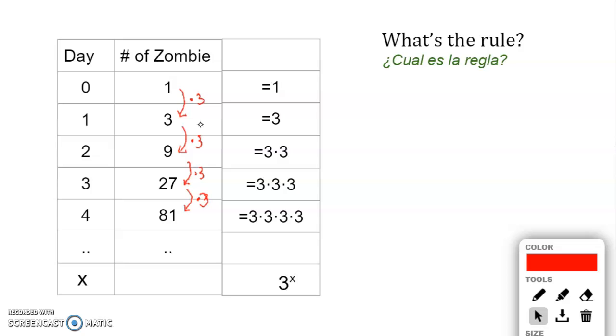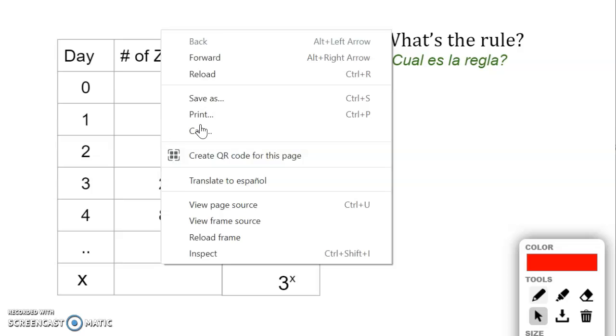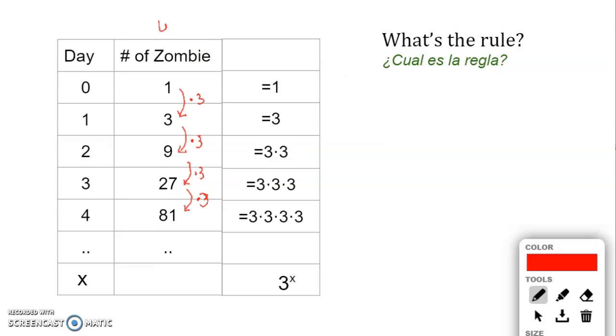If we say the number of zombies is y, and the number of days is x, then y is going to be 3 to the power of x. So that's going to be my equation that represents this situation.